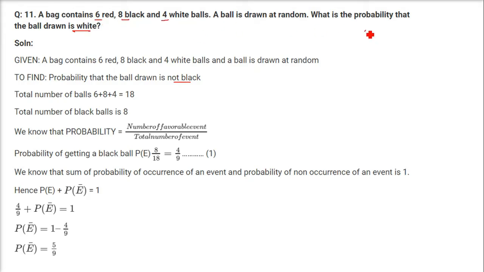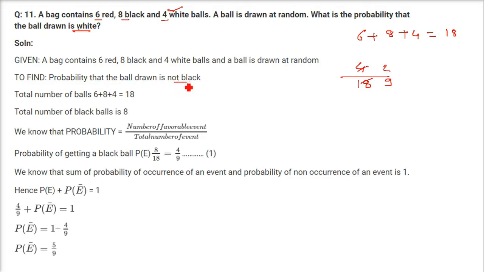Here we have 6 red, 8 black and 4 white. So in all we have 18 balls. So the total number of events is 18. Now what is the number of favorable events? We want a white. How many whites are there? 4. So 4 by 18, that is 2 by 9, is the solution of getting a white.